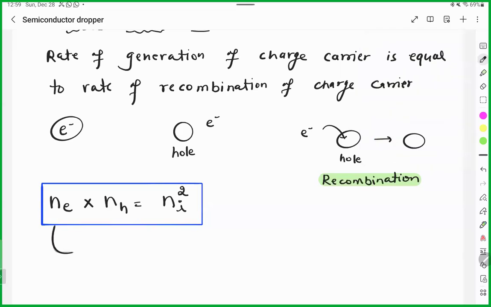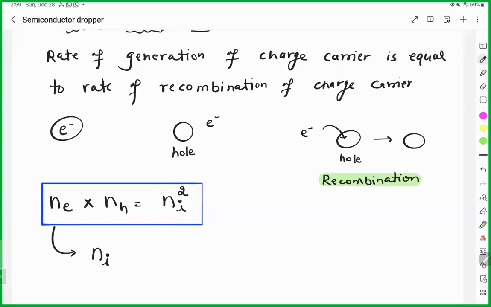So you will see in this situation, I means intrinsic, internally. It depends upon the nature of the semiconductor. It means if you take silicon and germanium, the value will be different. Why? Because in the case of germanium, electrons can easily move. In silicon, a small atom, they will move at a very slow rate.